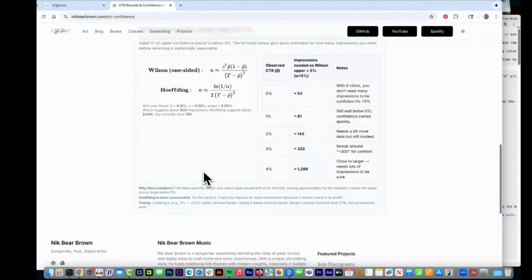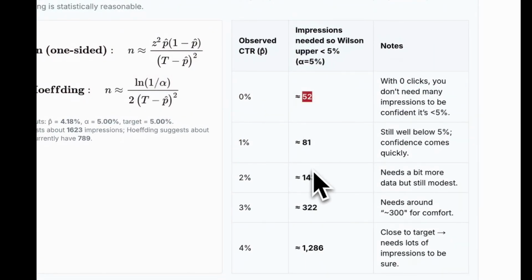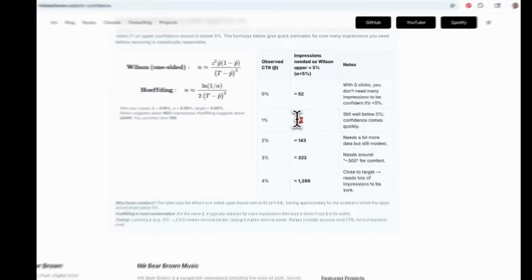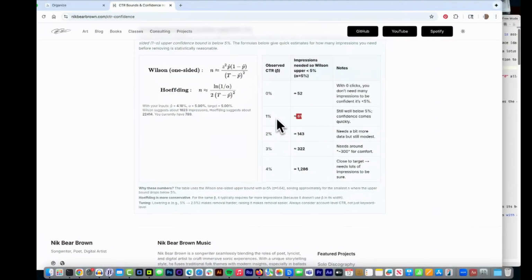For example, another thing to point out here is if it's very poor, like you're not getting any clicks, you can remove it pretty quickly, like only after 50 tries. If you're getting a little bit, 1%, it'll take you around 80 samples, 80 tries to get reasonable evidence that this is poor. So the further away it is from 5%, the more confidently, that is, the fewer samples you need to say, well, it's not 5%. It's not greater than 5%.